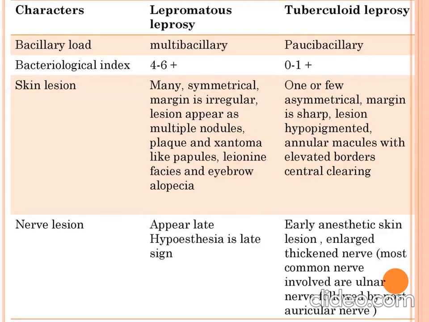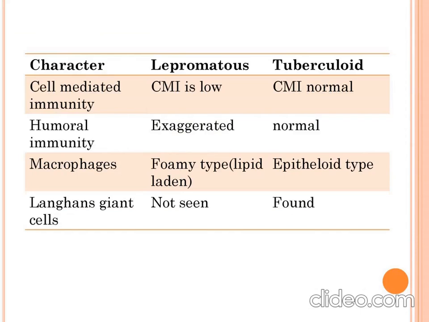Lepromatous leprosy and tuberculoid leprosy can be differentiated based on bacillary load, which is multibacillary and paucibacillary. The bacteriological index of lepromatous leprosy is 4 to 6, while it is 0 to 1 in tuberculoid type. Skin lesions are symmetrical, irregular, multiple nodules, plaques, and xanthoma-like papules; leonine facies and loss of eyebrows are more commonly seen in lepromatous leprosy, while nerve lesions appear late in lepromatous leprosy. Cell-mediated immunity is low in lepromatous leprosy, while it is normal in tuberculoid type. Humoral immunity is exaggerated in lepromatous leprosy, while it is normal in tuberculoid leprosy.